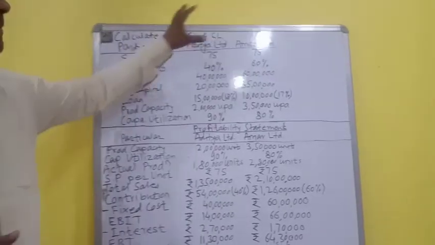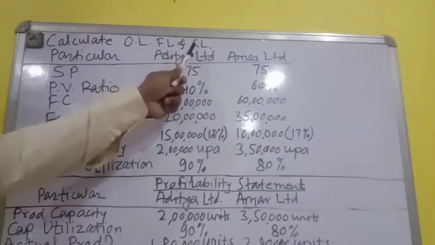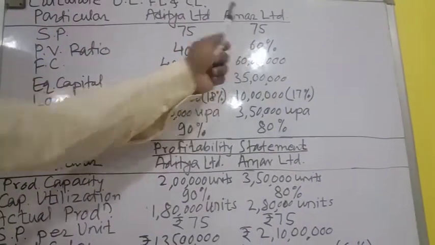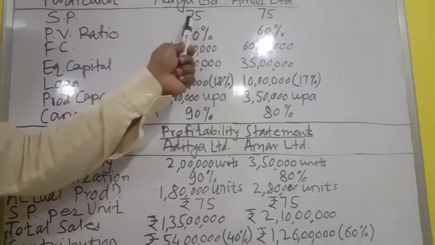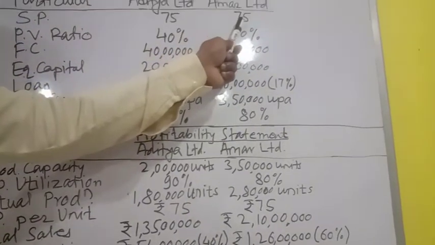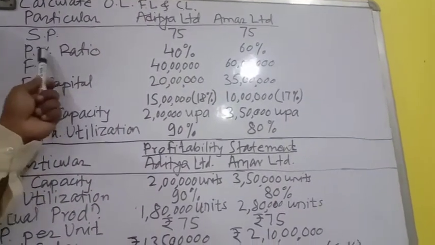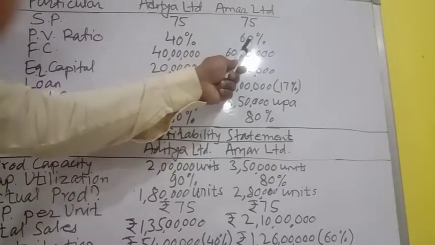So this is the problem in which you have to calculate operating leverage, financial leverage and combined leverage for companies called Aditya Limited and Amar Limited. The information given is: the selling price of Aditya Limited is rupees 75 per unit, and for Amar Limited it is 75 rupees per unit. Then the PV ratio, that is the profit volume ratio, for Aditya Limited is 40% and for Amar Limited it is 60%.